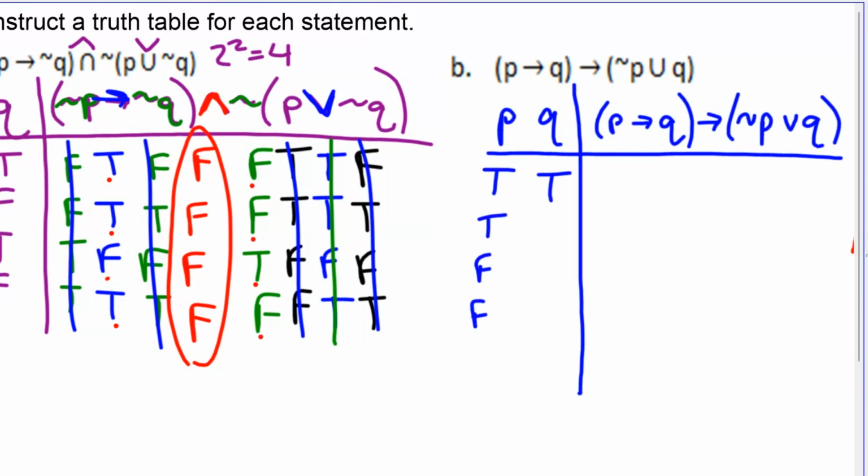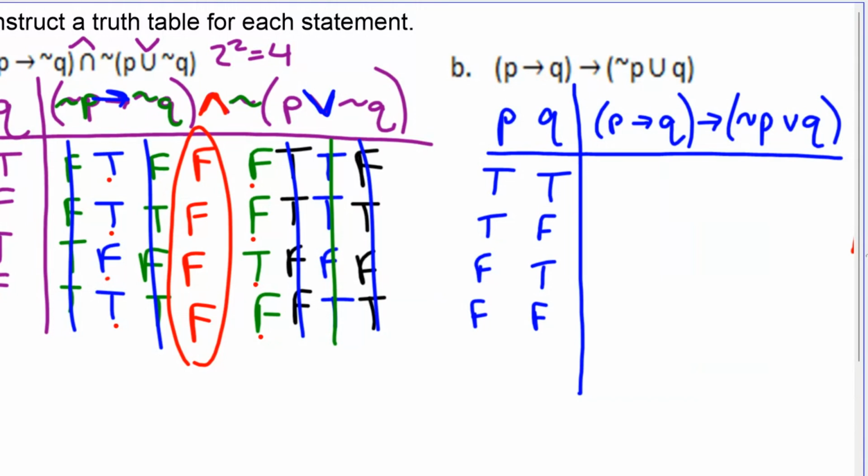Try to build your table the same way every time. It doesn't really matter how you build it, but as long as all of us build it the same way every time, we can compare our answers easily. If we were all mixed up, then it would be really difficult to have a conversation, I think.